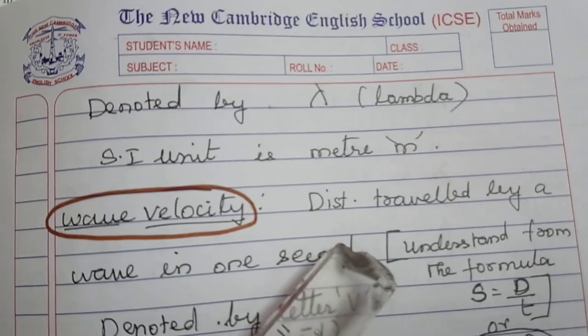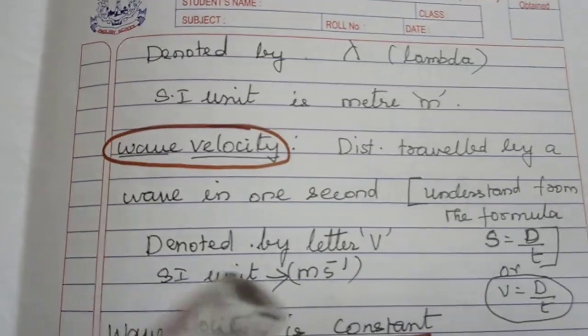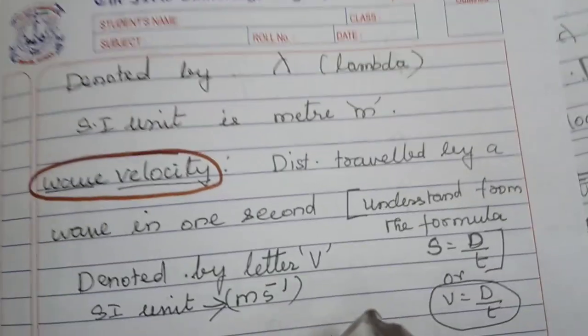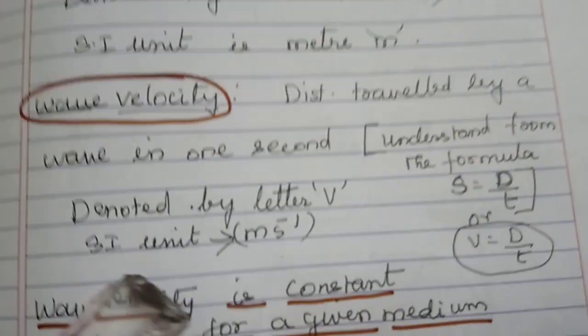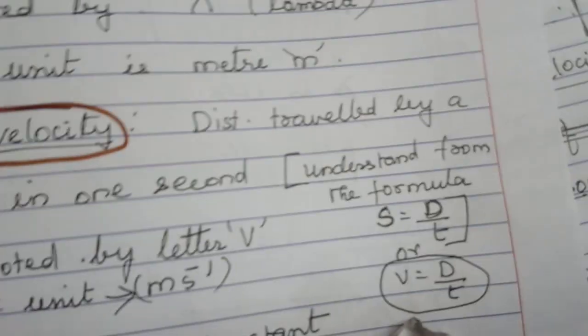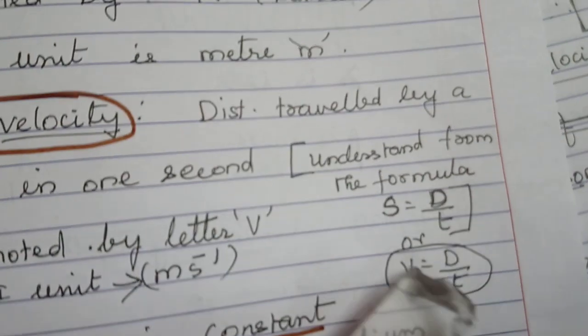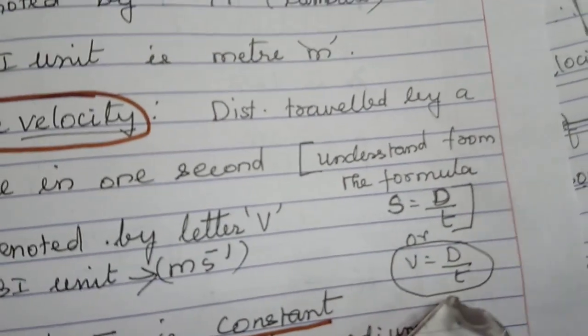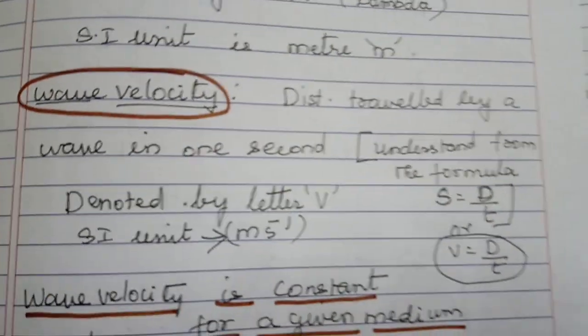Now let us come back. How will you define wave velocity? Distance traveled by a wave in 1 second is called wave velocity. It is denoted by the letter v, and the SI unit is meter per second. Did you understand how you got meter per second? That's why I wrote the formula, v is equal to d by t. d is distance. What is the SI unit of distance? Meter. t is time. What is the SI unit of time? It is second. Therefore, the SI unit is meter per second.